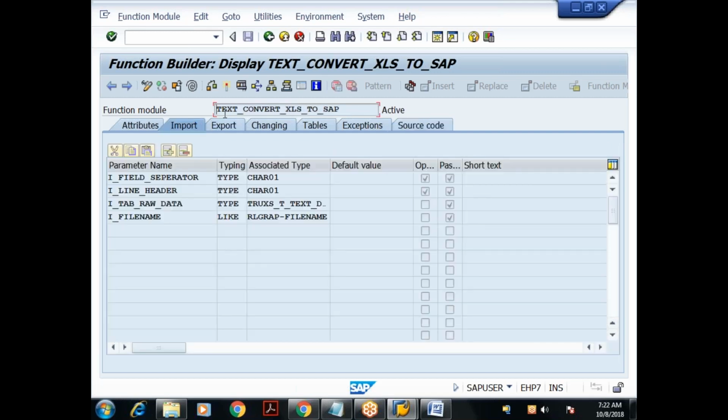For a function module, we just need to know the signature and call it.